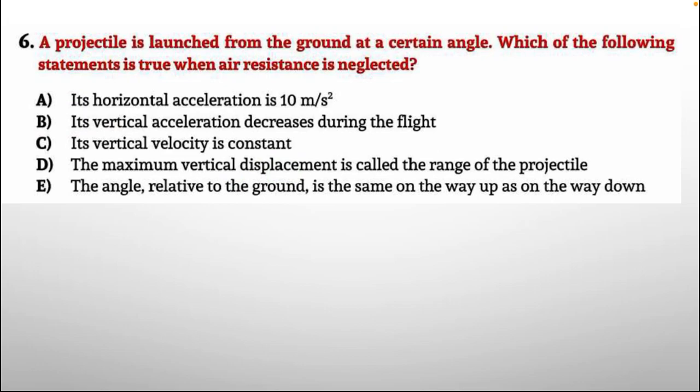A projectile is launched from the ground at a certain angle. Which of the following statements is true when air resistance is neglected? Options are A. Its horizontal acceleration is 10 meters per second squared. B. Its vertical acceleration decreases during the flight. C. Its vertical velocity is constant. D. The maximum vertical displacement is called the range of the projectile. E. The angle relative to the ground is the same on the way up as on the way down.